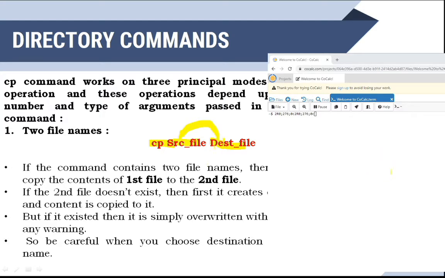In the cat command we have seen that if the second file does not exist, it gives an error. But in the case of cp, it creates the file and then the contents are copied. If that file already exists, it is simply overwritten without any warning. So whenever you are using the copy command, be careful to choose the destination file.